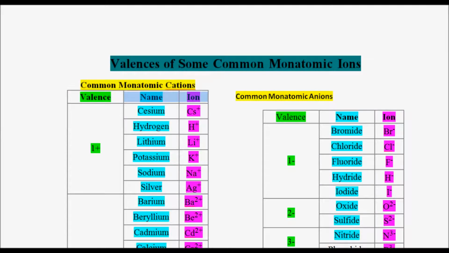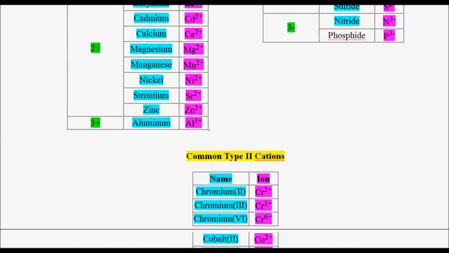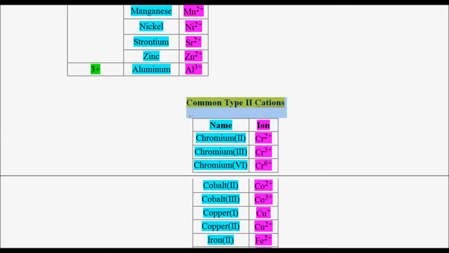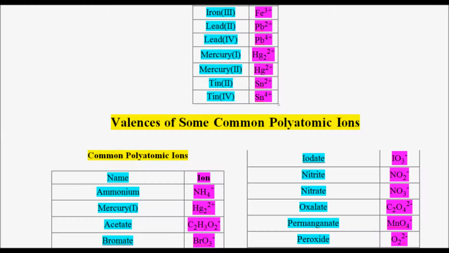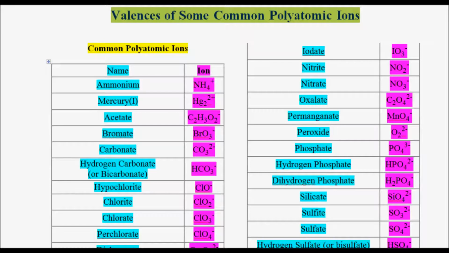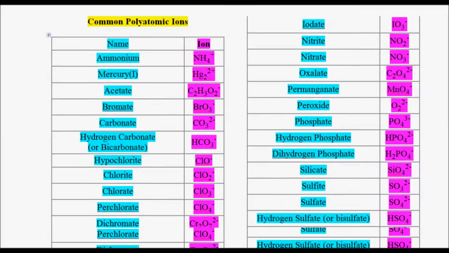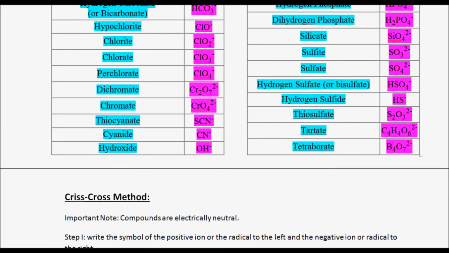There are also some other type 2 cations I have collected, and valencies of some common polyatomic ions. I will try to put them all in the description, or upload them in the form of a file, or put the link from where I got all this data.